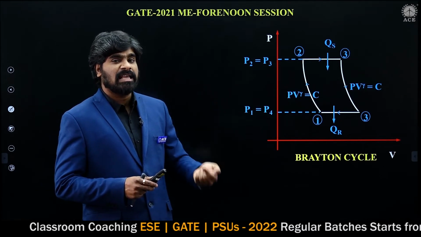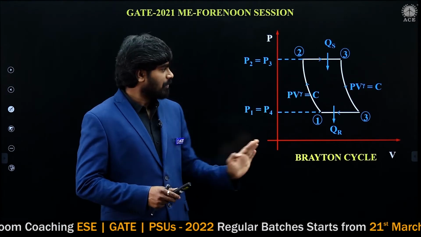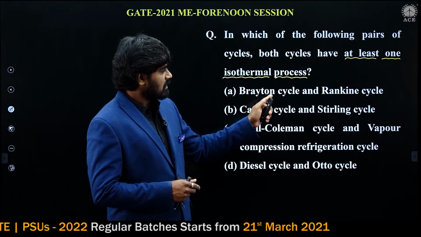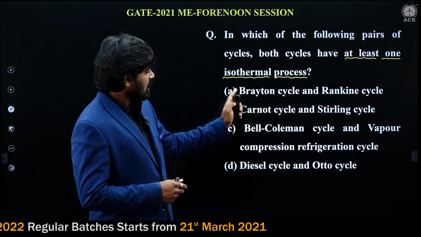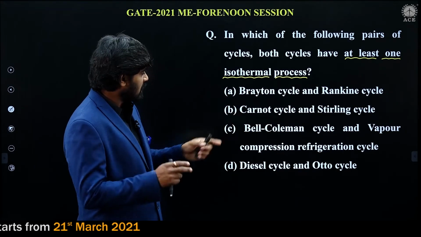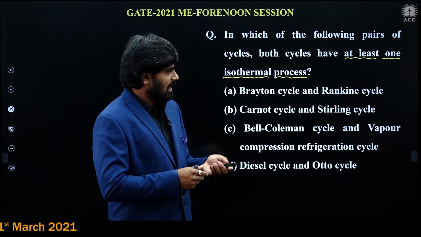He said at least one isothermal process. No, Brayton cycle is not the correct answer. So since Brayton cycle is not correct, straight away option A, you can leave it. Option A is straight away wrong. But anyway, let us check Rankine cycle.